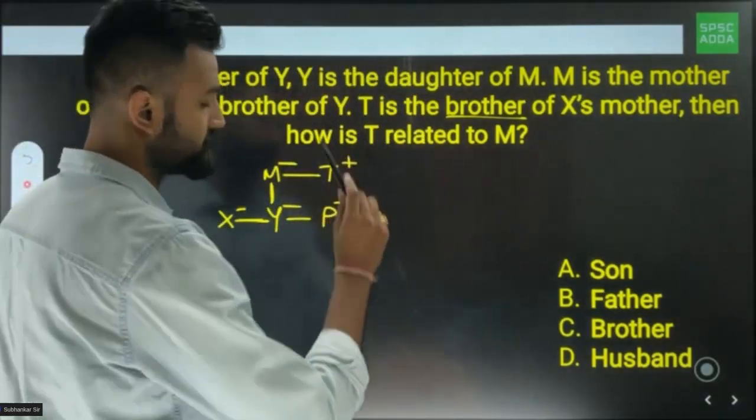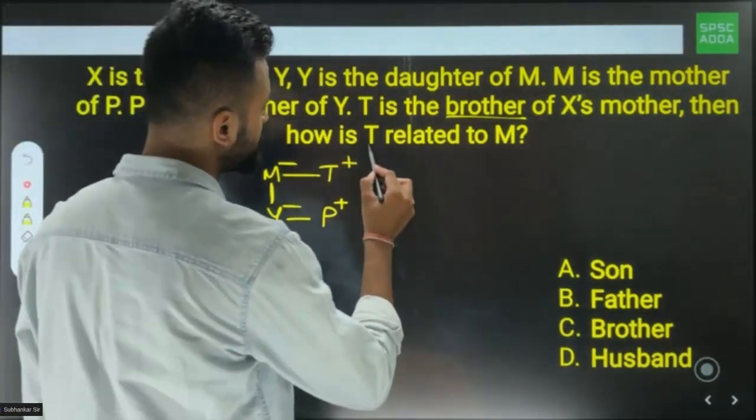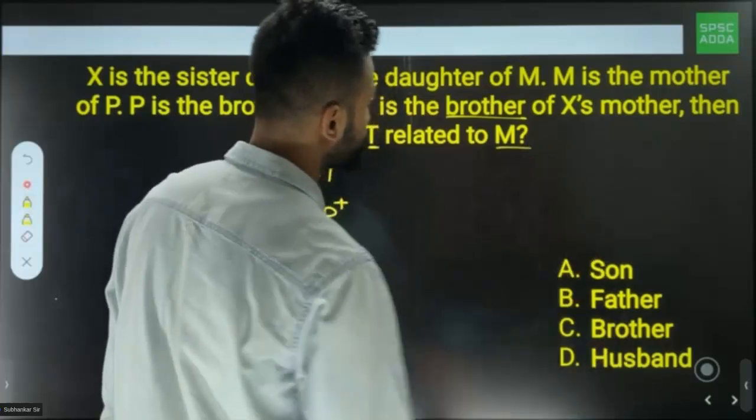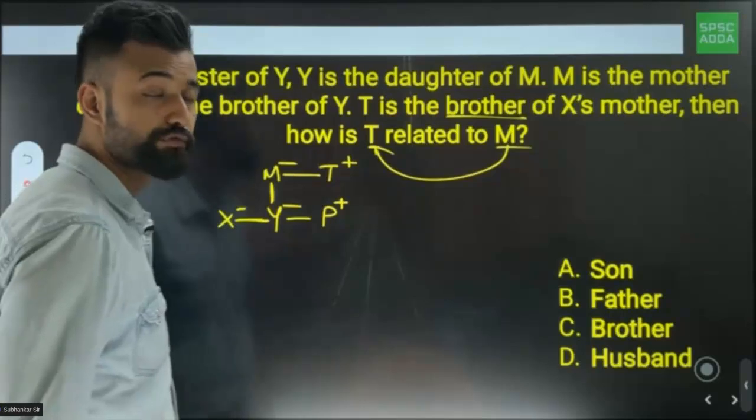Then, okay, we are done. This is the family tree that we have drawn. Now what's the question? How is T related to M? When I say T related to M, I have to look from M to T. I have to look from M towards T.